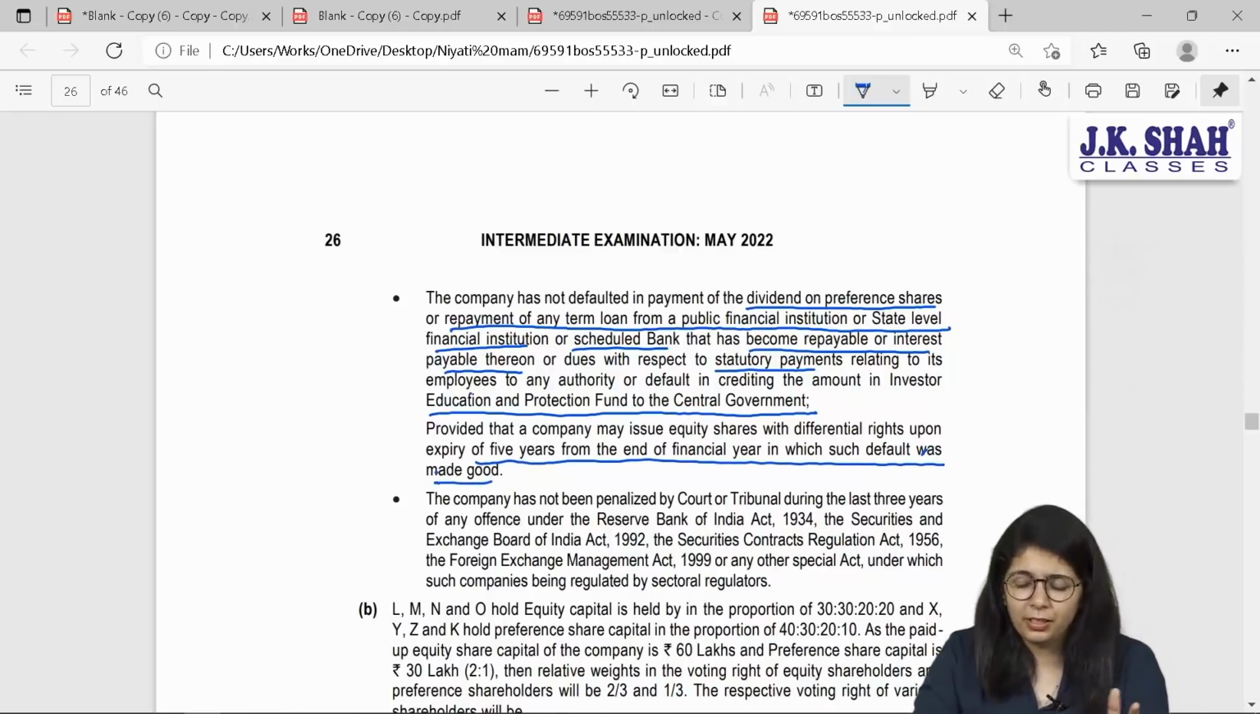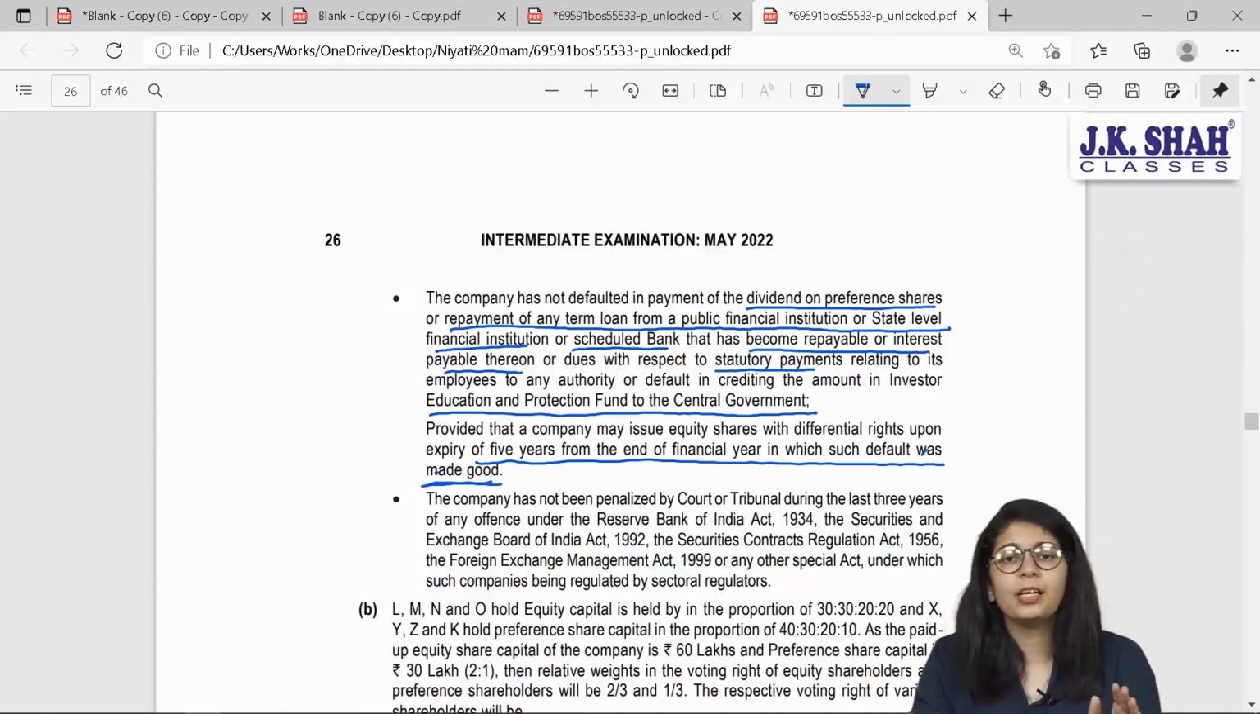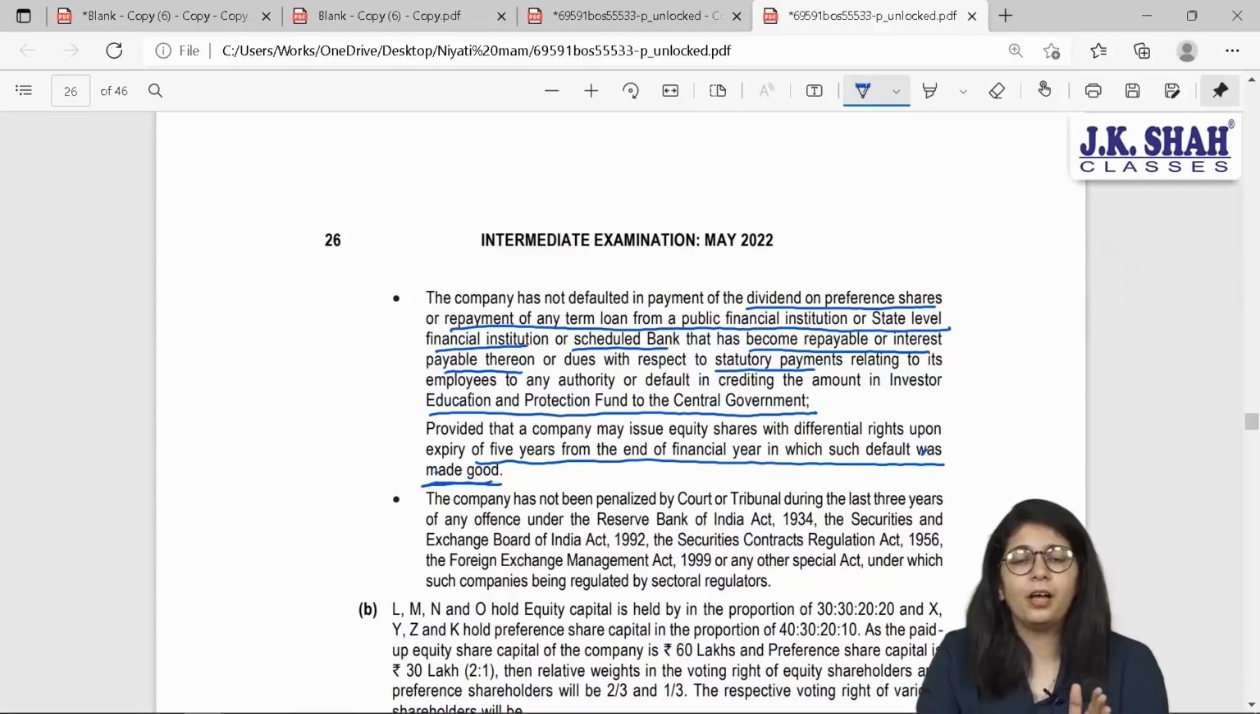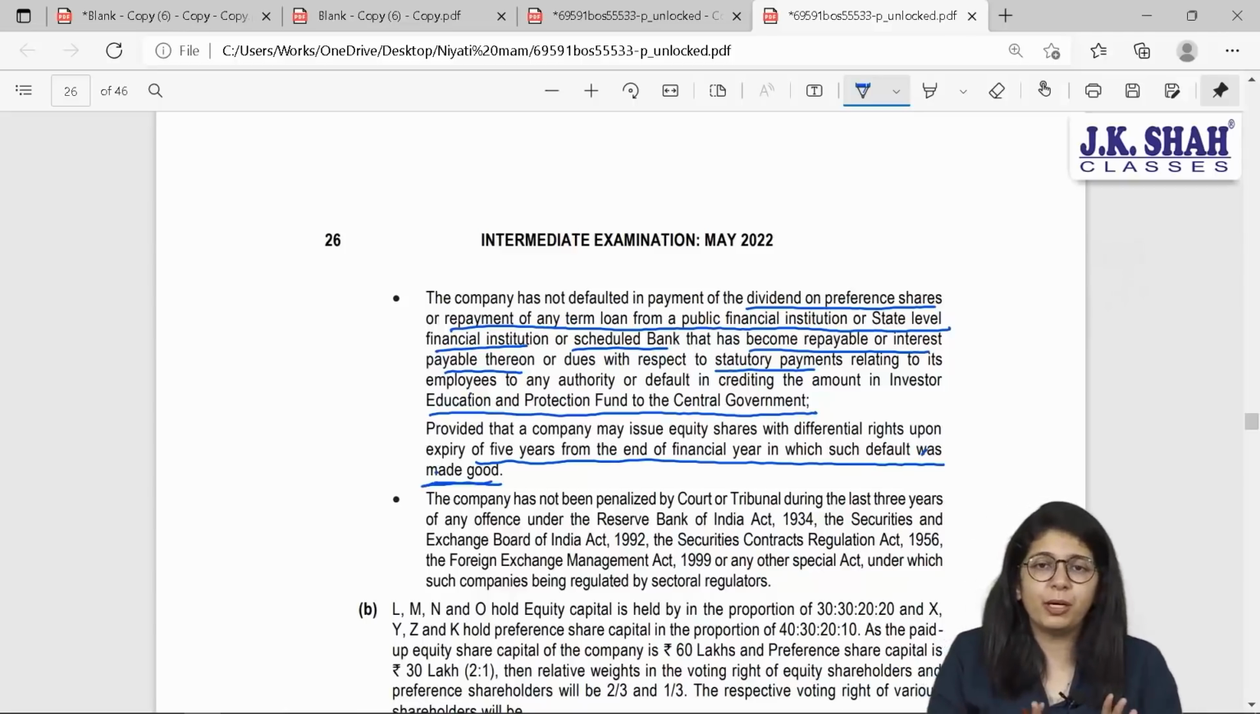Let us say the company made a default. Then what can the company do? Will the company never issue those shares? The company can issue those shares provided 5 years have passed after making good the default.